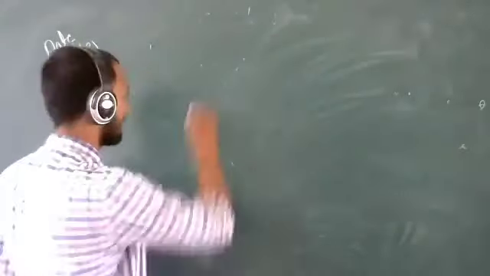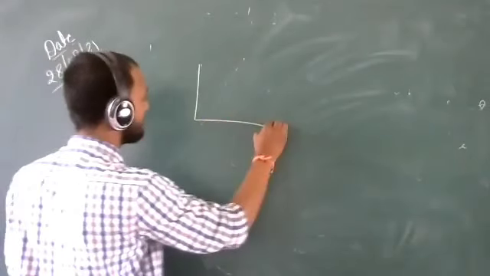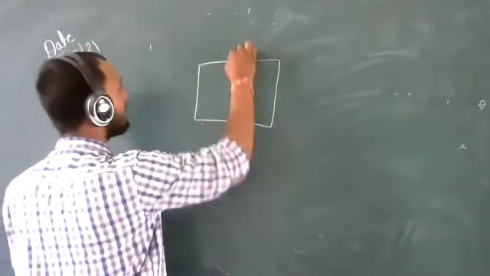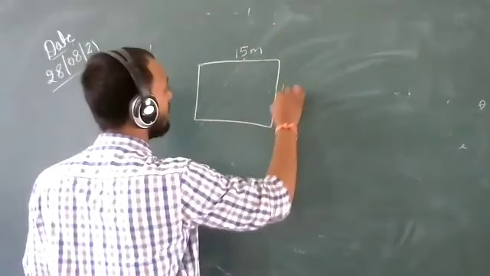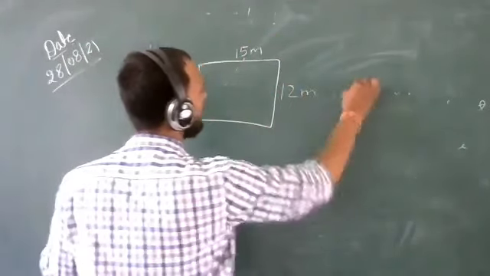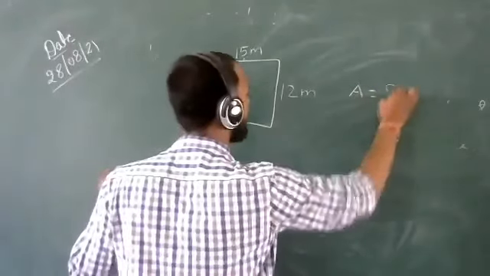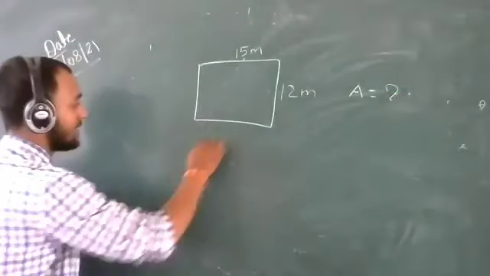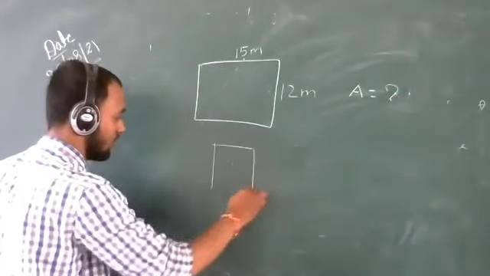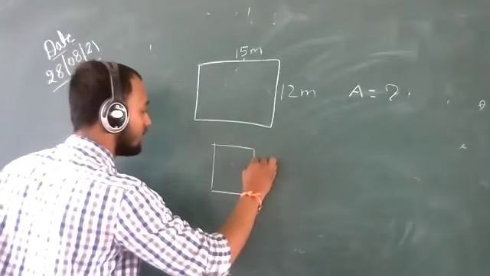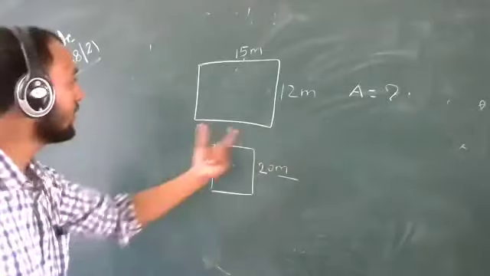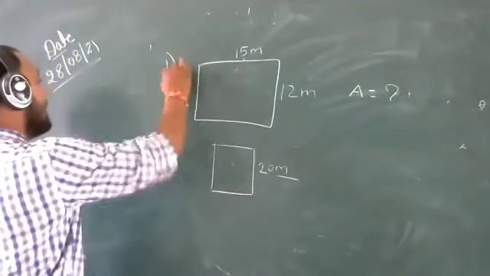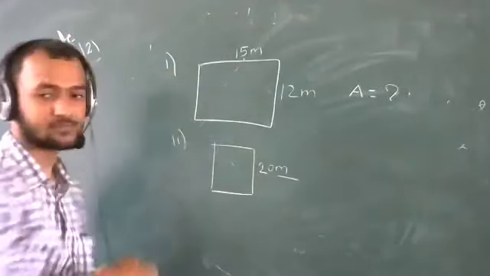See, there is a rectangle whose length is 15 meter and breadth is 12 meter. You have to calculate its area. There is a square of side 20 meter and we have to calculate its area. Calculate first. Question number 1, question number 2.